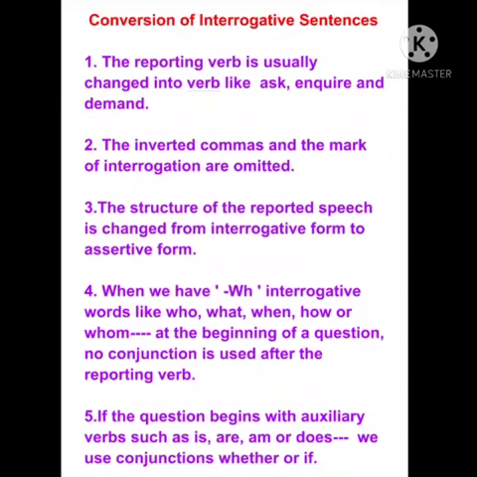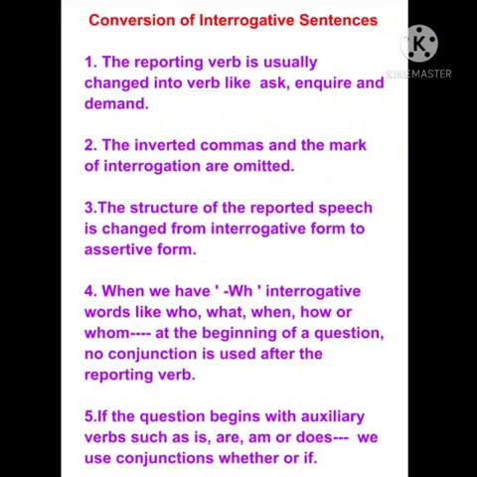And the fourth point says that when we have WH interrogative words like who, what, when, how, or whom at the beginning of a question, no conjunction is used after the reporting verb. Means you have to use the same WH word as it will be written in the direct speech. You have to write the same exact WH word into indirect speech also.